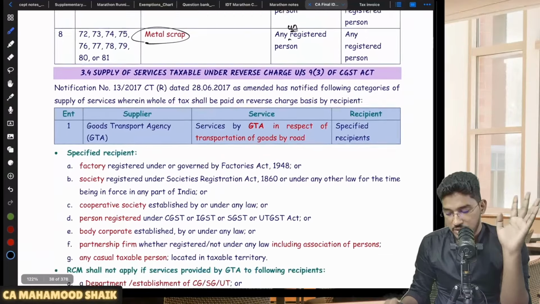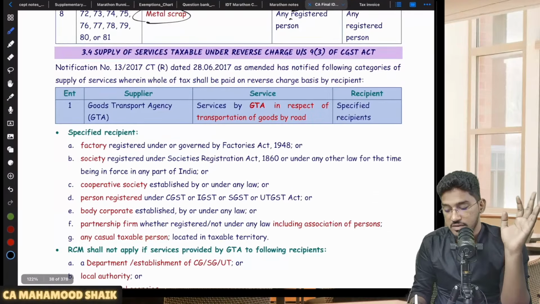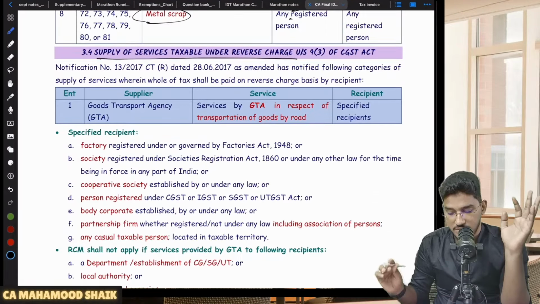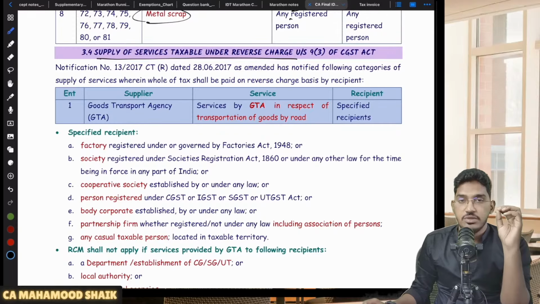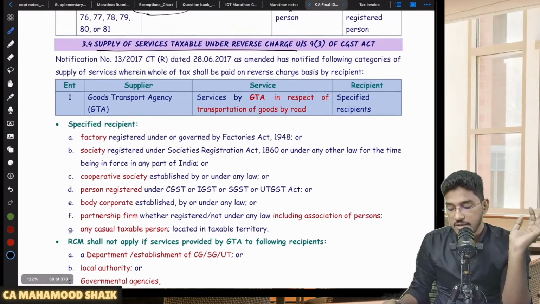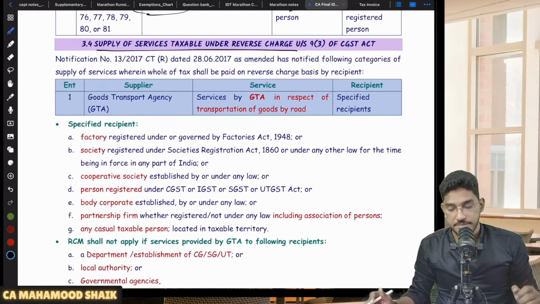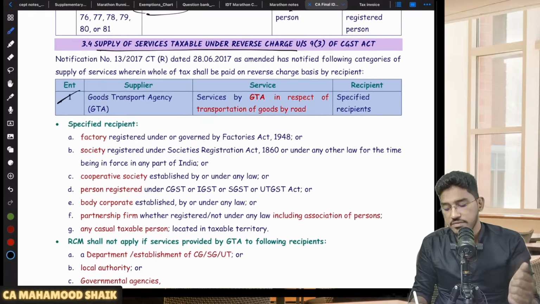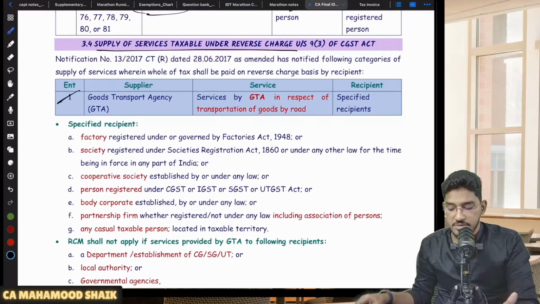But this is not the important part. The most important part is the services which are getting covered under reverse charge mechanism. We have to talk about the services which will get covered under reverse charge mechanism. We will take up each service one by one and cover it. So first category of service which is covered under reverse charge mechanism is services by way of GTA in respect of transportation of goods by road.